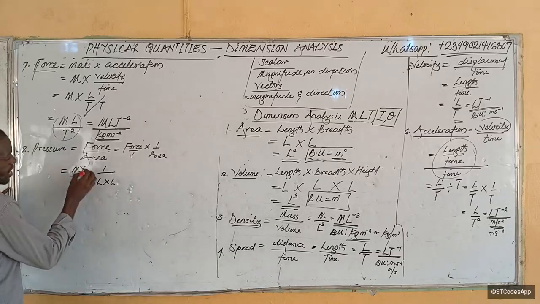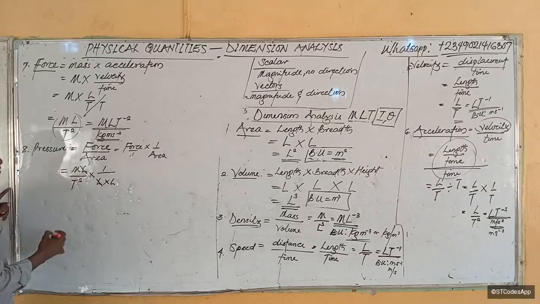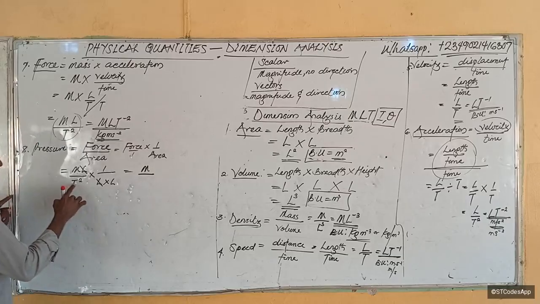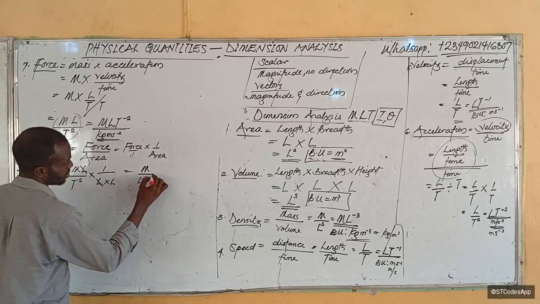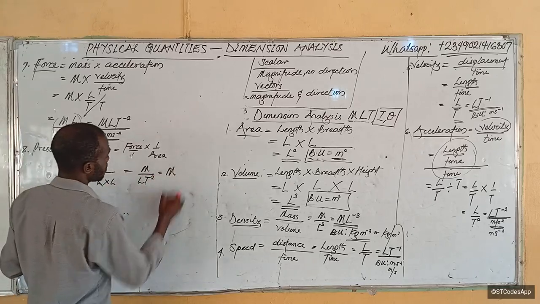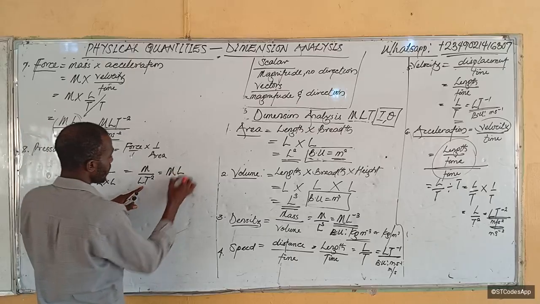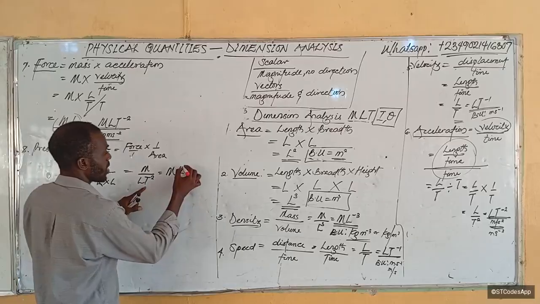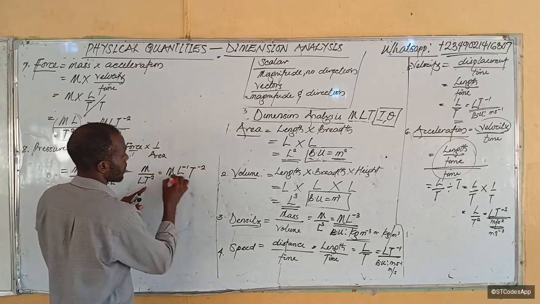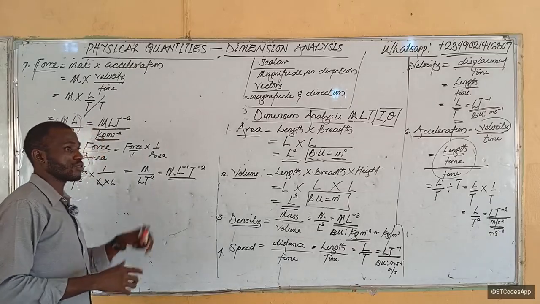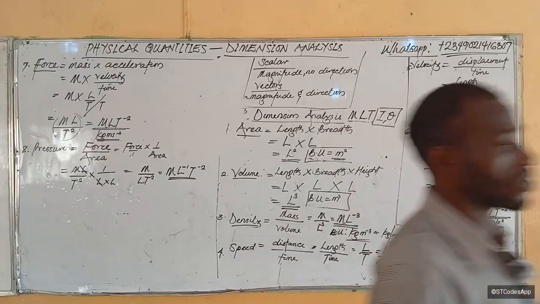So from there, L can cancel L. So I can have m over t squared times L, that is L t squared. In this case, therefore, we have m, then L. Now, L will be raised to power minus 1 here, and t will be raised to power minus 2.